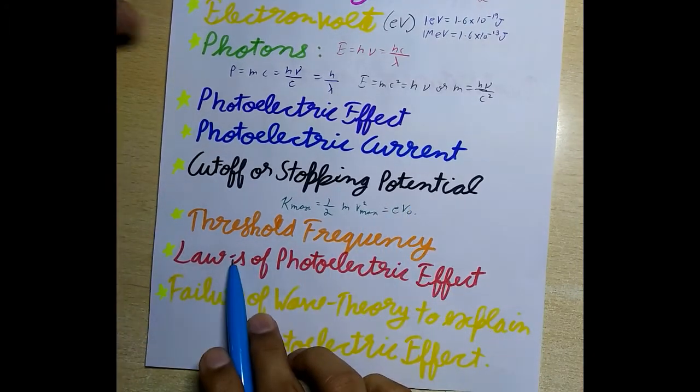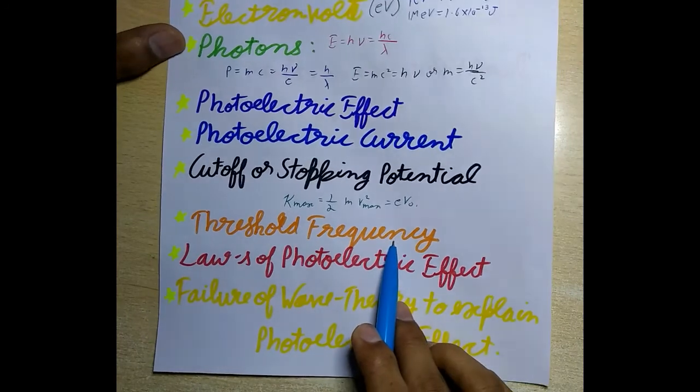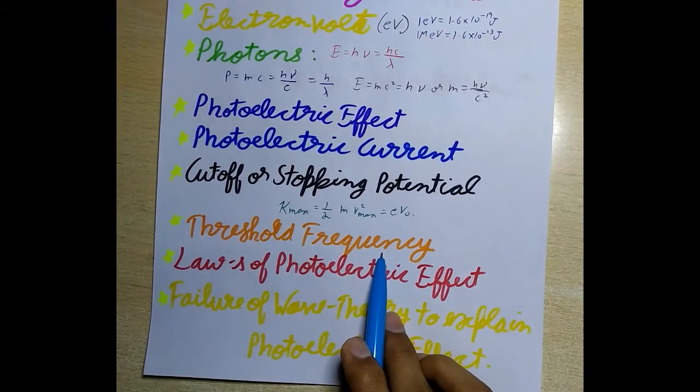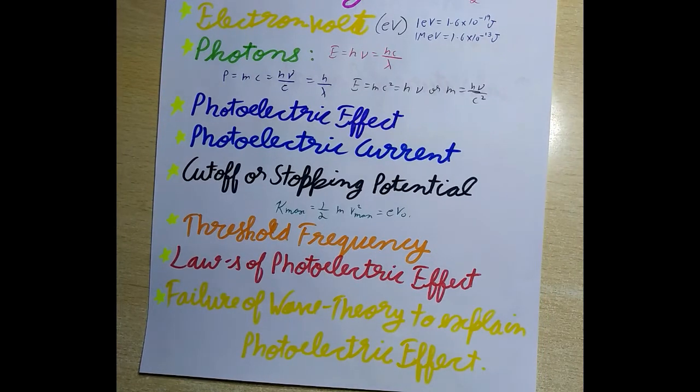Now next is threshold frequency. The minimum value of the frequency of incident radiation below which the photoelectric emission stops altogether is called threshold frequency. It is denoted by nu naught, and it is a characteristic of the metal.